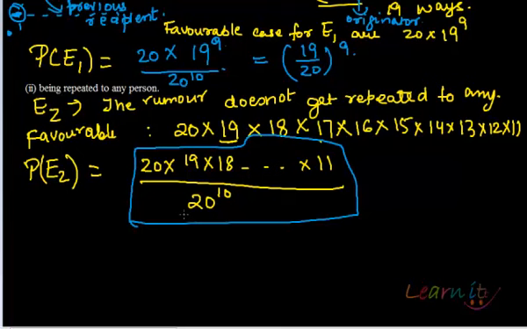So you understand what exactly is happening here? It is not getting repeated at all. So when there were 21 people and the spreading of the rumor starts, that person can tell it to 20 people. Now because it cannot get repeated, that next person can tell it to the remaining 19 people and it will not get repeated, and so on and so forth, and this happens 10 times, that is it.